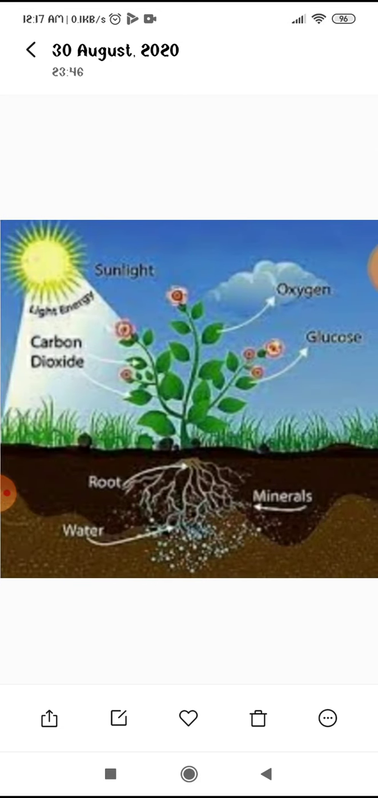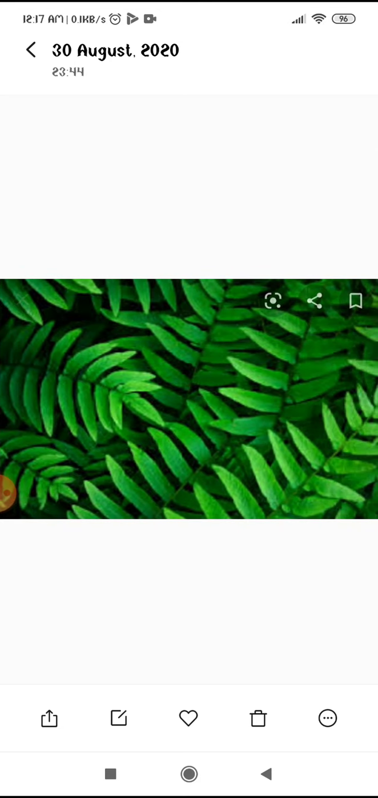Okay, so we are talking about the chlorophyll, that is the green pigment present in the plant. And it is very essential for the autotrophic mode of nutrition. So first of all we have to know what is chlorophyll and where it is present. The chlorophyll is present in chloroplast, and chloroplast is a cell organelle. What is the meaning of cell organelle? It is a part of cell.